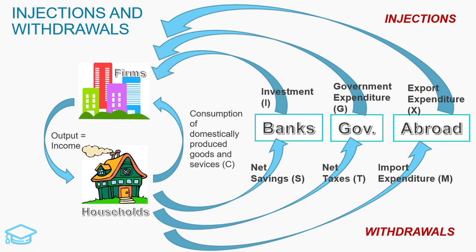When injections and withdrawals are equal, the economy is in equilibrium and so the national income remains the same. If injections into the circular flow are greater than the withdrawals, then the economy will be growing, and national output, national income and national expenditure will increase. Whereas if withdrawals from the circular flow are greater than injections, the economy will be shrinking, and national output, national income and national expenditure will decrease.